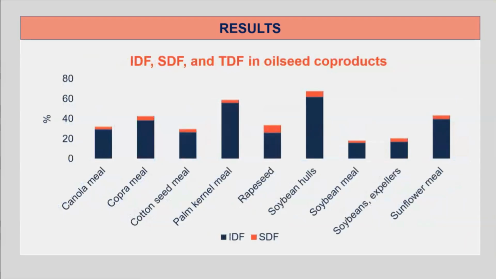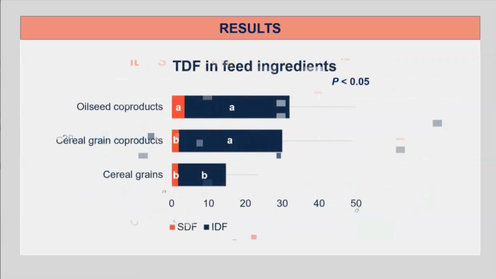In oilseeds and oilseed co-products, the variation in the TDF is due to differences in the composition of the oilseed, the amount of residual oil in the co-products, depending on if solvent extraction or the mechanical press method was used to remove oil, and the amount of hulls added back to the co-product after oil extraction. Among ingredients, soybean hulls have the most insoluble and total dietary fiber, whereas soybean meal contains the least TDF. Here, I bring a summary of the results based on the groups.